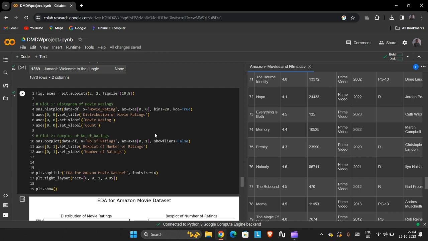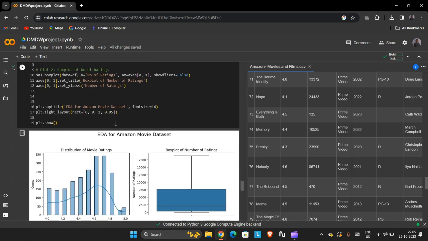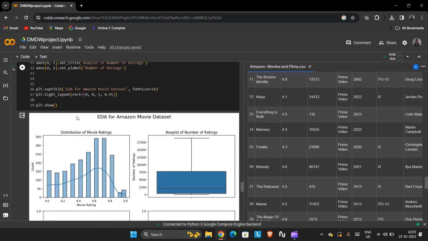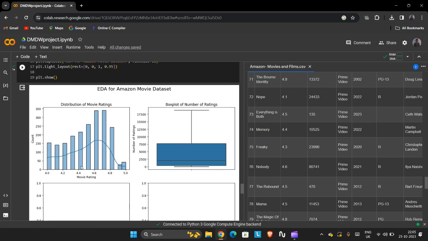And the next code creates a set of visualizations for exploratory data analysis. It includes a histogram of our movie ratings and a box plot of the number of ratings present. Here we can easily analyze, in the form of graphs, the movie rating separately and the number of ratings separately. So we can analyze this dataset, the movie rating and the count.